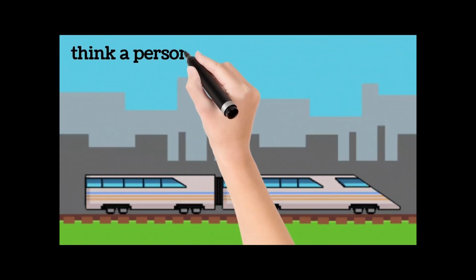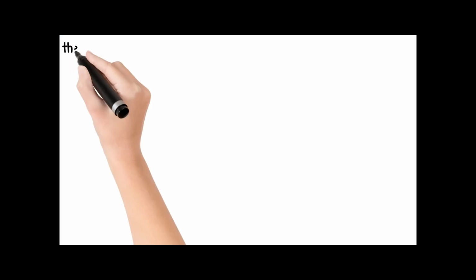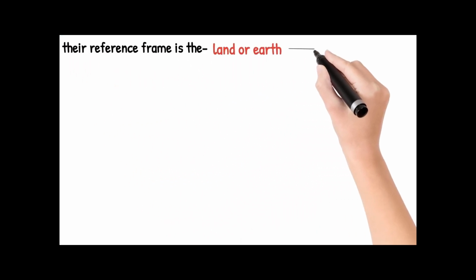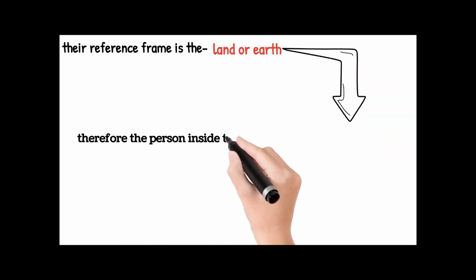Think a person is sitting inside the train and two people are watching him from outside. Do they feel he is at rest or in motion? Their reference frame is the land or earth. So they will surely feel the person inside the train is moving.